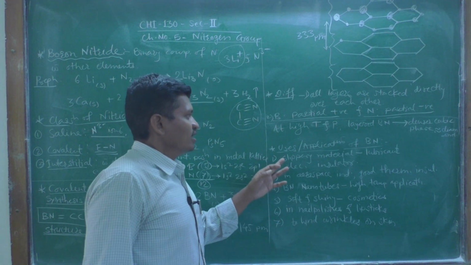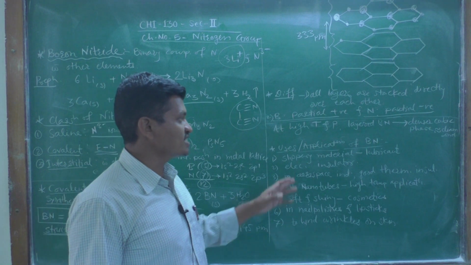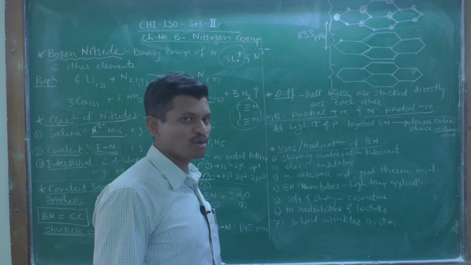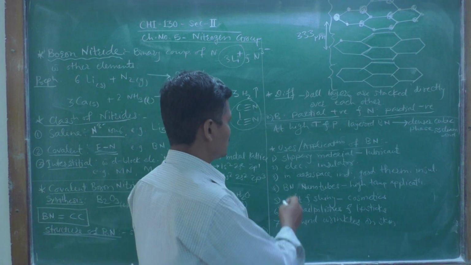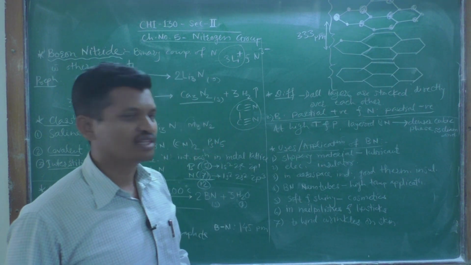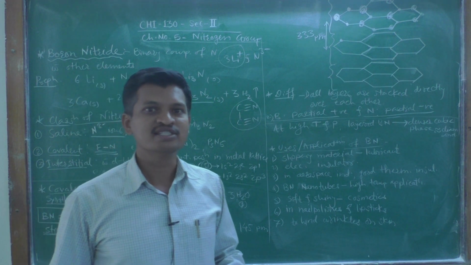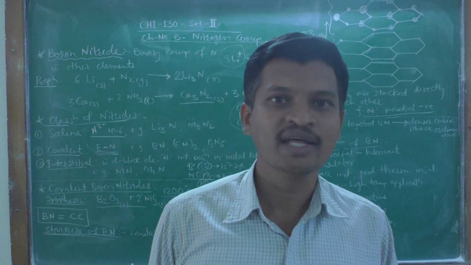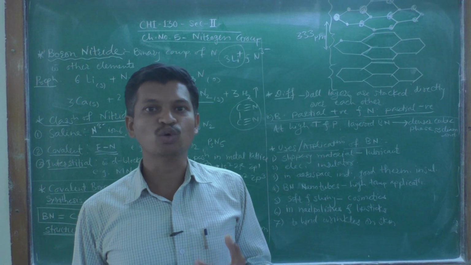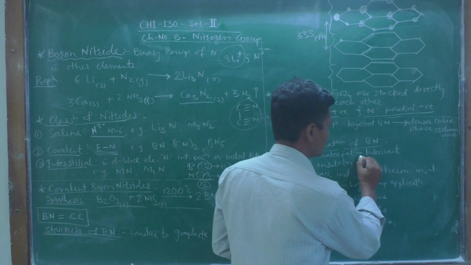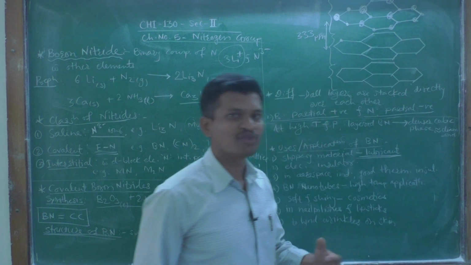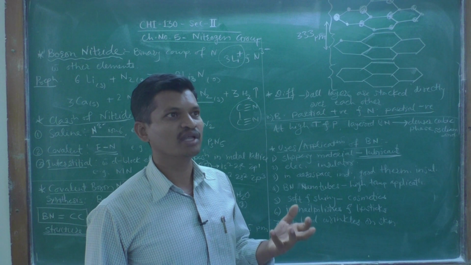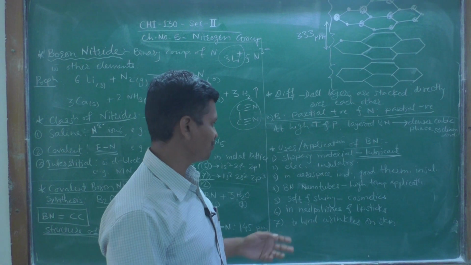Then the uses or applications of boron nitride. The first use is, as boron nitride material is slippery in feel, it is widely used as a lubricant in many machineries or applications.